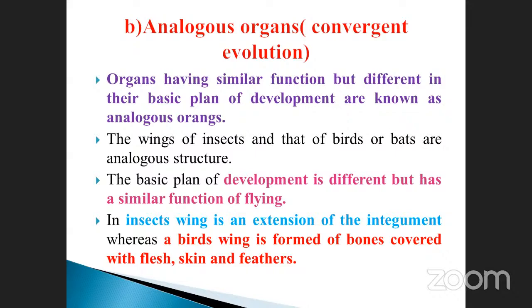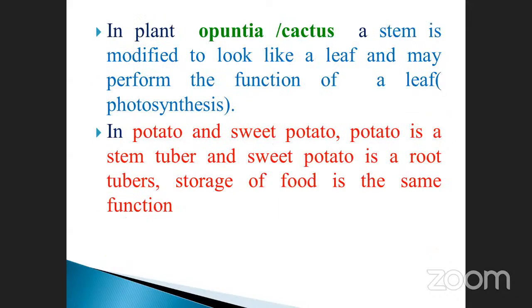See, these are the plants opuntia and cactus. These two plants are all considered xerophytes. The stem is modified to look like a leaf. What about the leaf? The leaf is modified in the form of thorns. The stem may perform the functions of the leaf. They can do photosynthesis. The stem is doing the functions of which one? Leaf. That's why it is called a phylloclade.